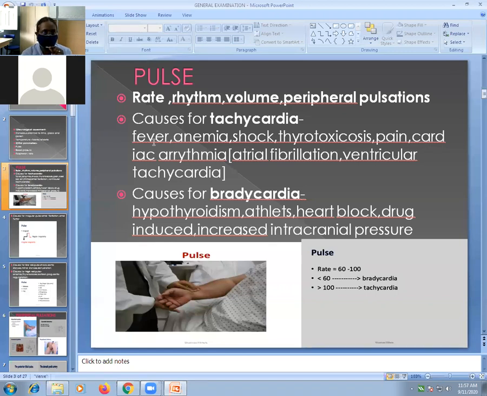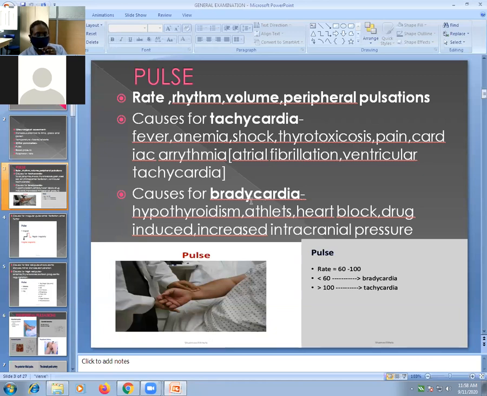The exception is typhoid or enteric fever, where the pulse rate is low, called relative bradycardia. Other causes are anemia, shock, any painful condition, and cardiac arrhythmia like atrial fibrillation and ventricular tachycardia. You should know at least 2 to 3 causes.